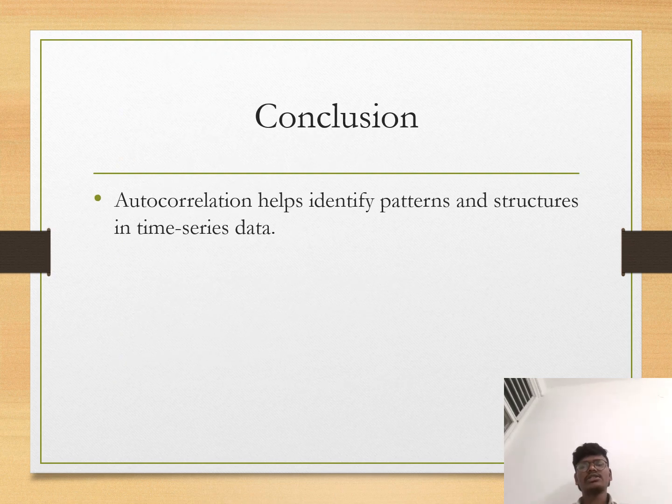Conclusion. Autocorrelation helps identify patterns and structure in time series data.